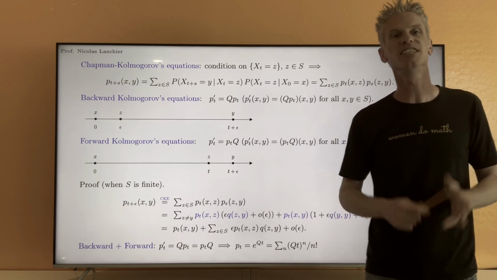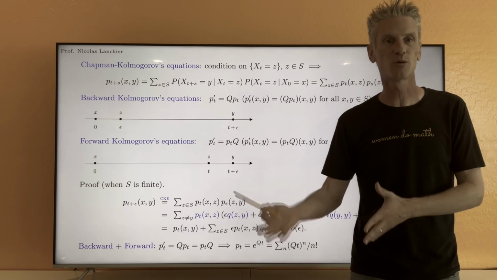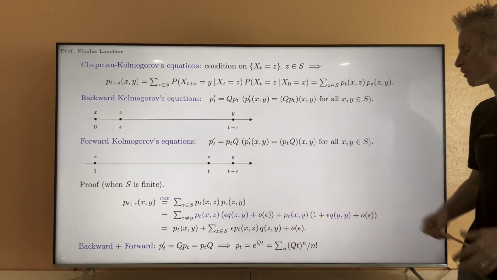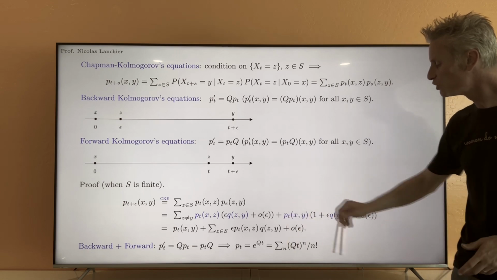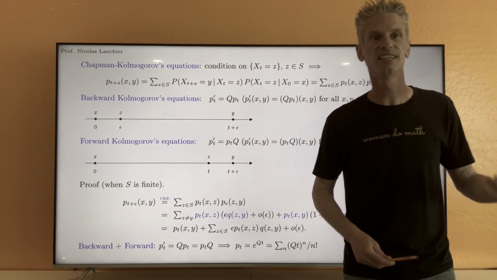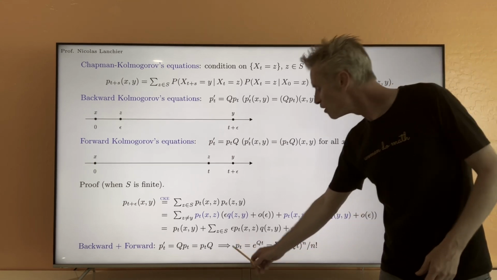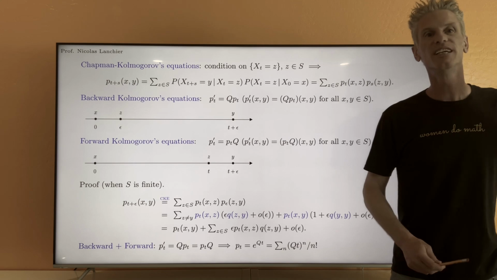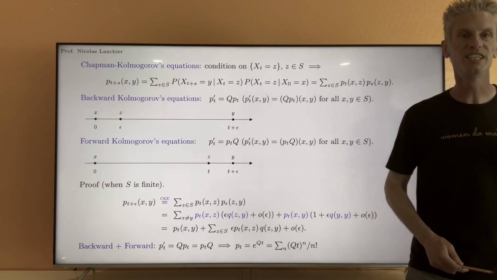The problem is that in general, P to the power n cannot be computed easily. We are faced with a problem with linear algebra. Here, the problem is the same. Computing Q to the power n for all possible n is too complicated in general in practice. And so this result has only some value in theory, but not really in practice.